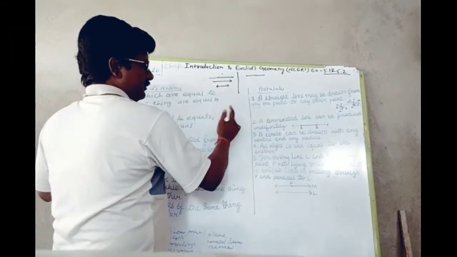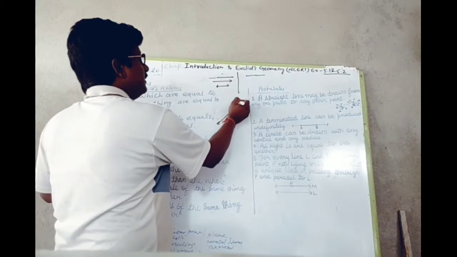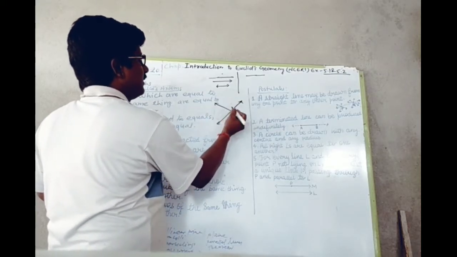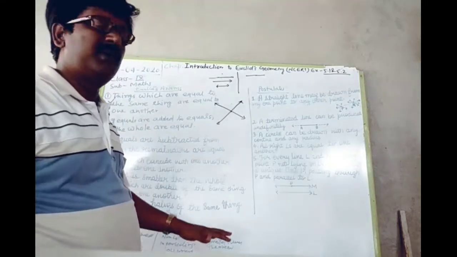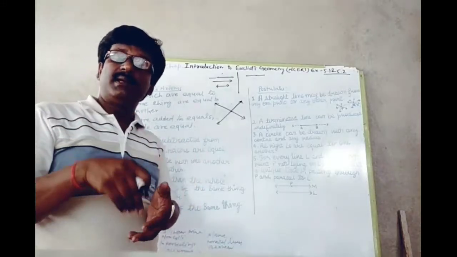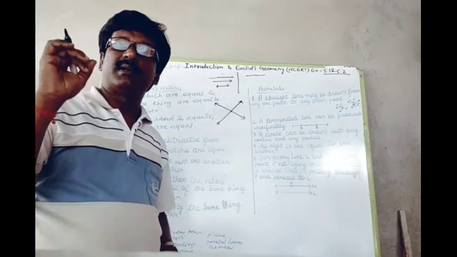Next is intersecting lines. Suppose a straight line is drawn, and one more straight line is drawn, and they meet at one point; then the lines are intersecting lines, and the point where they meet is the point of intersection.